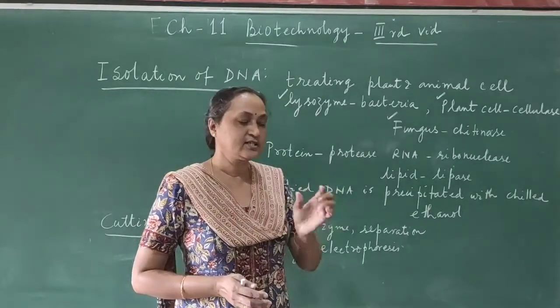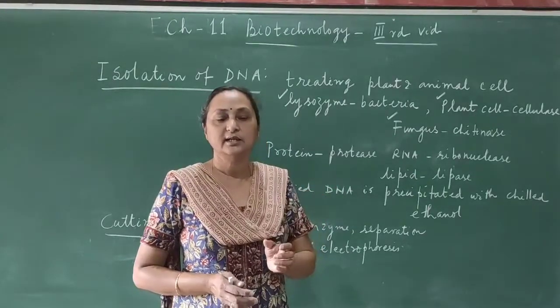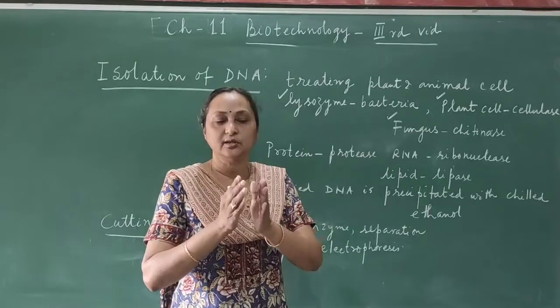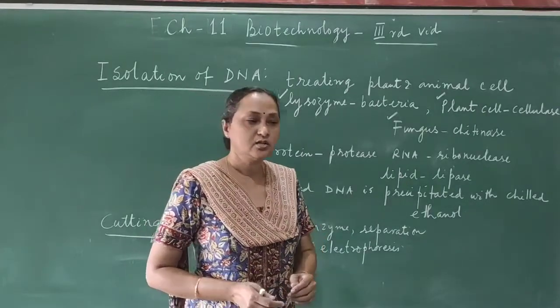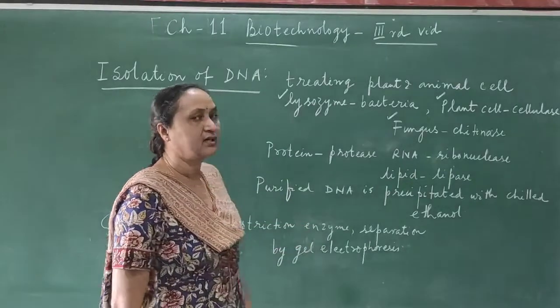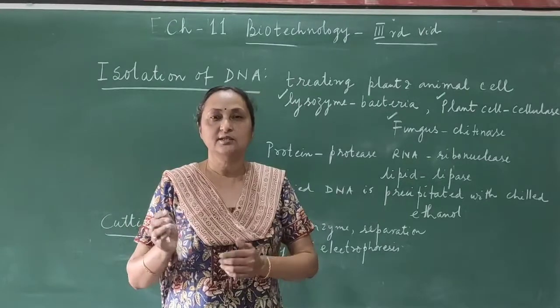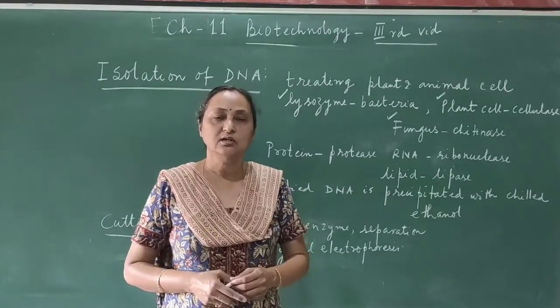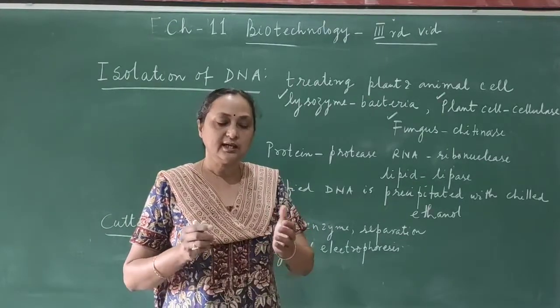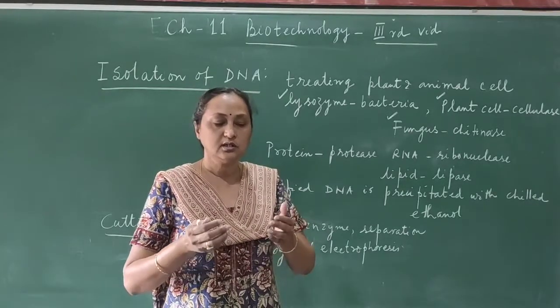They can recognize a specific base pair or a specific base sequence, so that they can cut at that particular point on the DNA. With the help of specific restriction enzymes, we can cut the DNA into small fragments, and these small fragments are separated by the technique called gel electrophoresis. Then you can take the gene of your interest or the DNA of